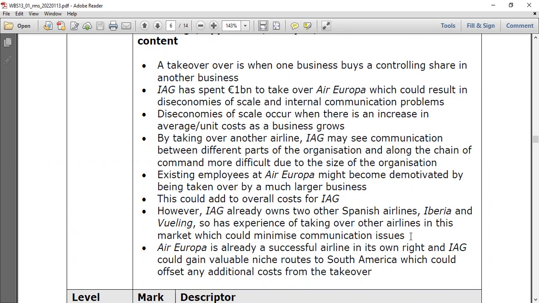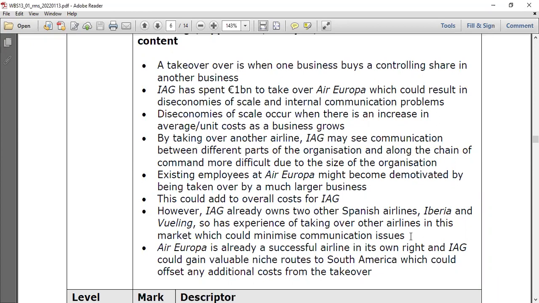So it already owns two other Spanish airlines, Iberia and Vueling, and has experience of taking over other airlines in this market, which could minimize the communication issues. Also, another point you can see, Air Europa is already a successful airline in its own right, and IAG could gain valuable niche routes to South America, which could offset any additional cost from the takeover. So they are given the application-based evaluation points.